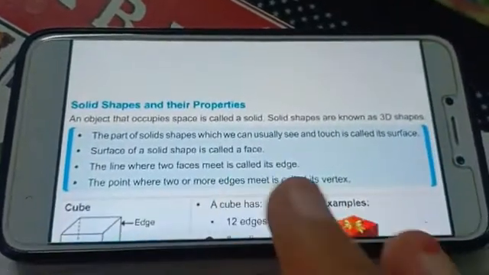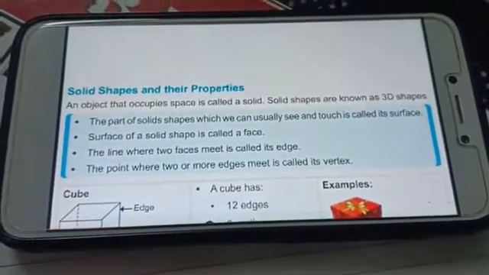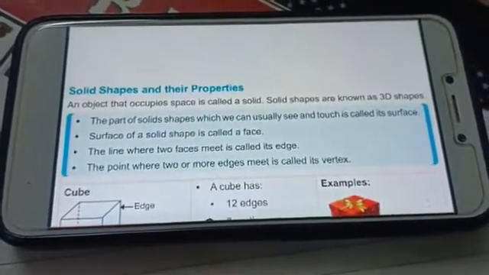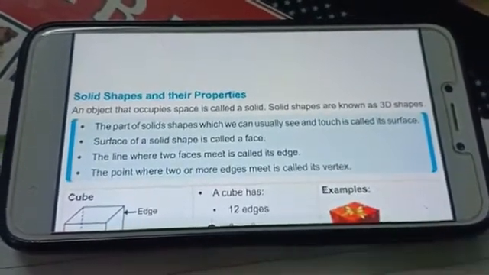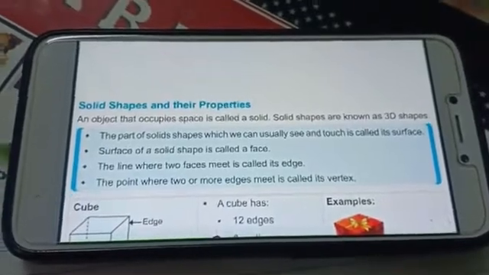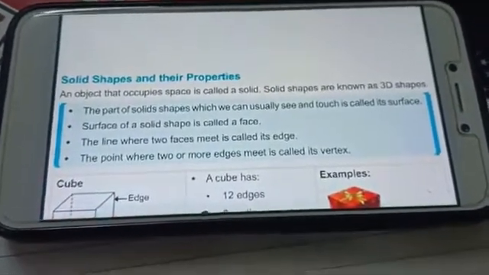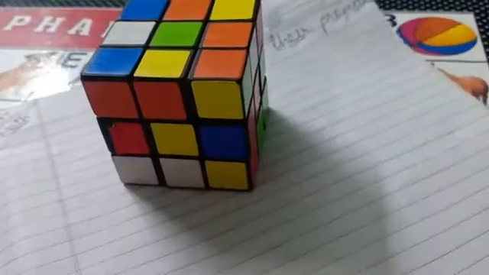Okay, so as you know, there are 5 solid shapes. One is the cube, second is the cuboid, third is the cylinder, fourth is the cone, and the fifth is the sphere. So let's learn them one by one.